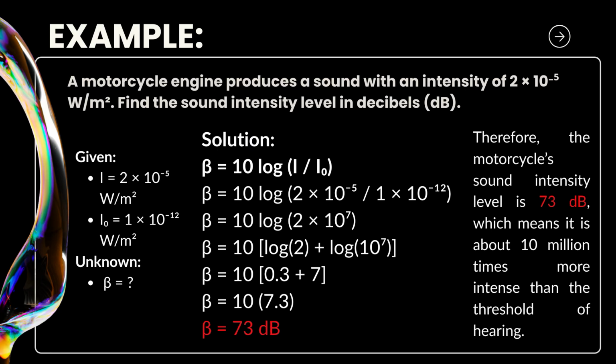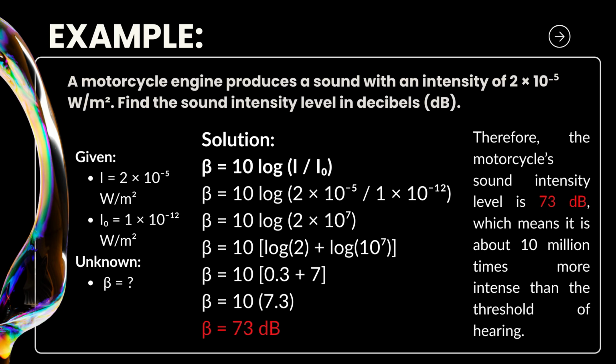So, we have to use the formula for sound intensity level in decibels. The formula is: sound intensity level in decibels equals 10 log of the intensity over the threshold of hearing.